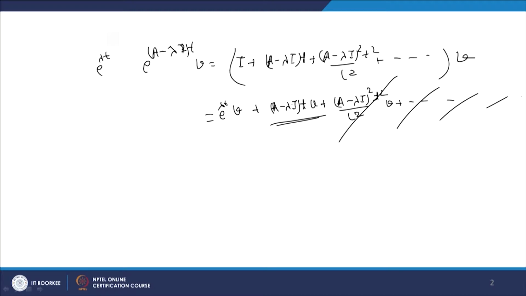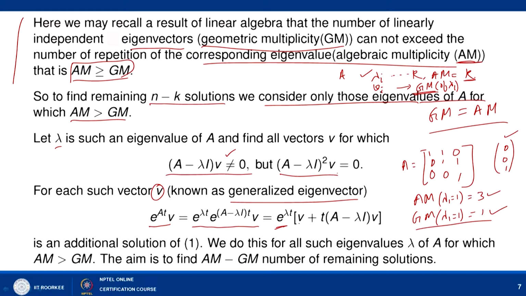So it means that this infinite series is now reduced to only the first two terms. That is the idea here: we find e to the power (A minus lambda I) t, that is I into v plus (A minus lambda I) t into v, and since (A minus lambda I) square v equals 0, we can verify that (A minus lambda I) cube into v is also 0. In fact, this can be written as (A minus lambda I) into (A minus lambda I) whole square v.